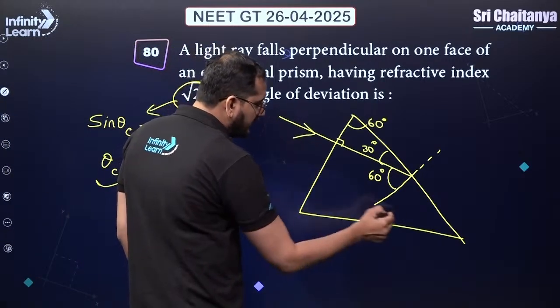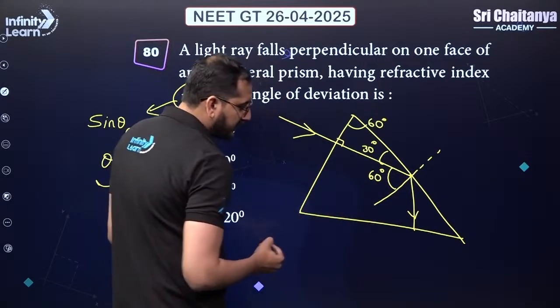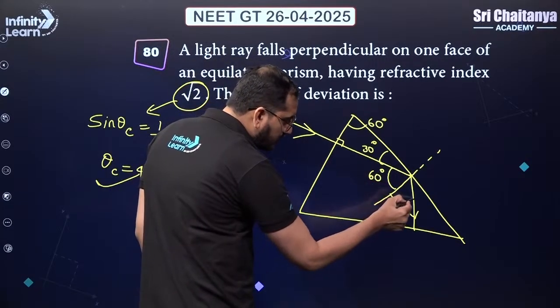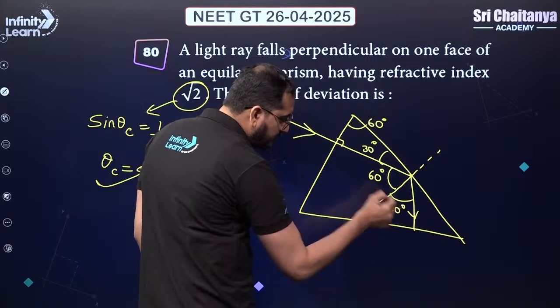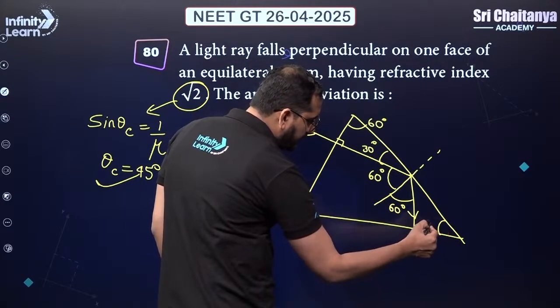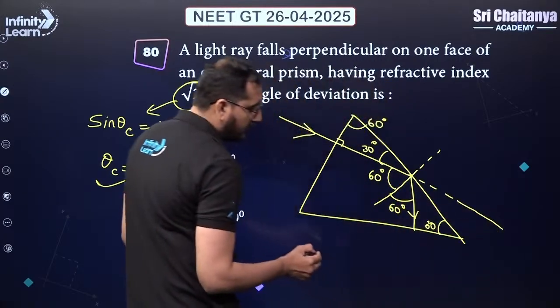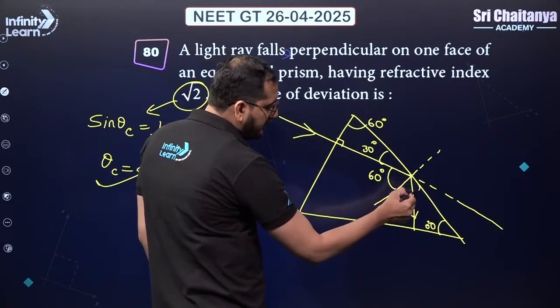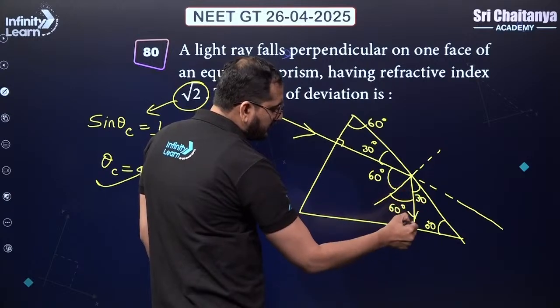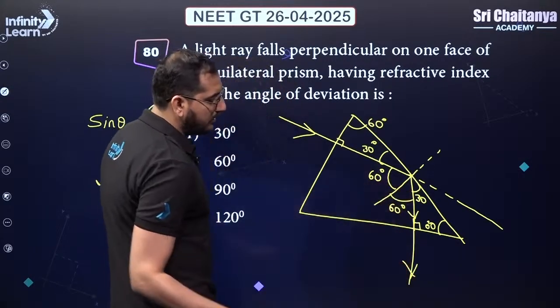So for this light, the TIR is going to happen, and the light will go like this. It means the angle of incidence is equal to the angle of reflection. So this is also 60, and we know that this angle is 60. The light was supposed to go straight like this, okay? And if this is 60, this angle has to be 30. So obviously this means this is 90. So the future of the light is to just go outside the prism.